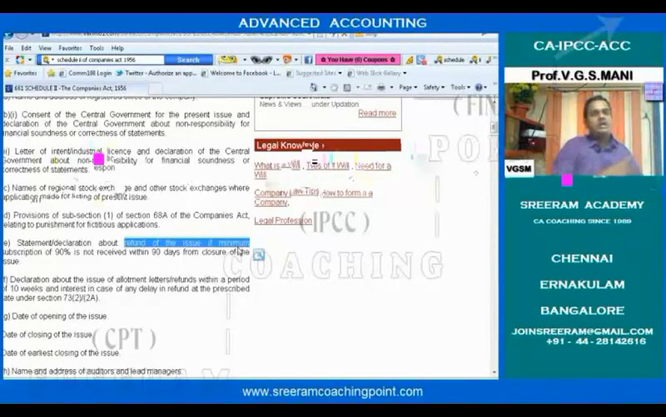Then once again refunding it. If you are not refunding it, then once again you need to pay interest penalty. All these are very, very difficult. In order to overcome this problem only, the concept of underwriting has come into picture. Are you able to understand the background?